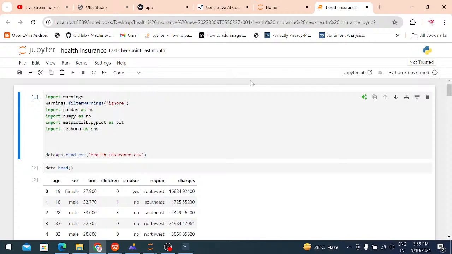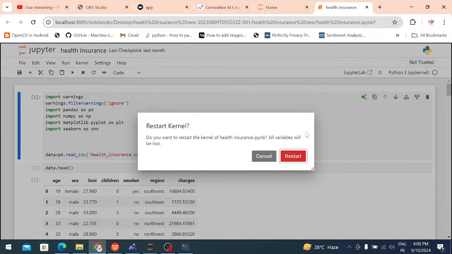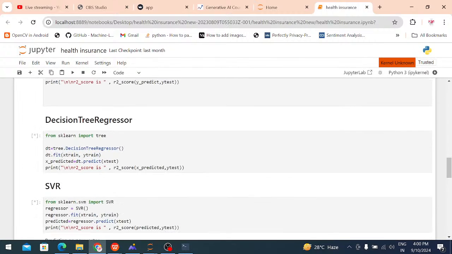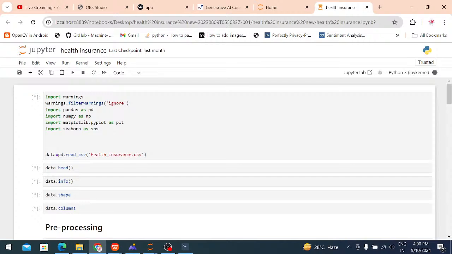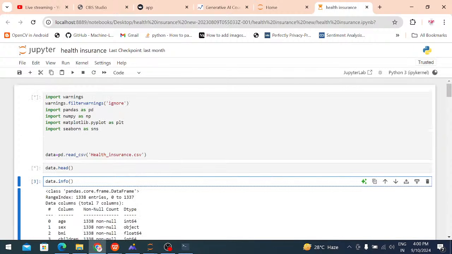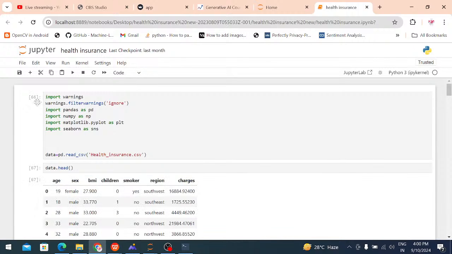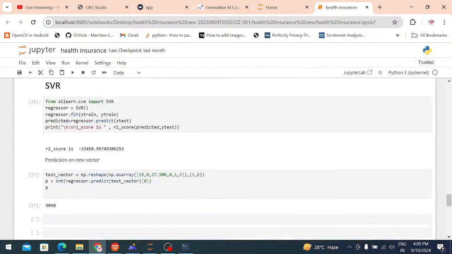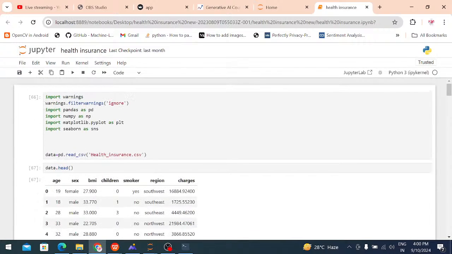In the Jupyter Notebook, to run all the cells at a time, first select the first cell, then click the button, then restart and run all. All the cells that are there are executed at a time. You can also use Shift Enter, but there's no need. How do you identify whether a cell is running? The box shows a star mark, which means it is still running. Almost the code is running, and execution is completed.